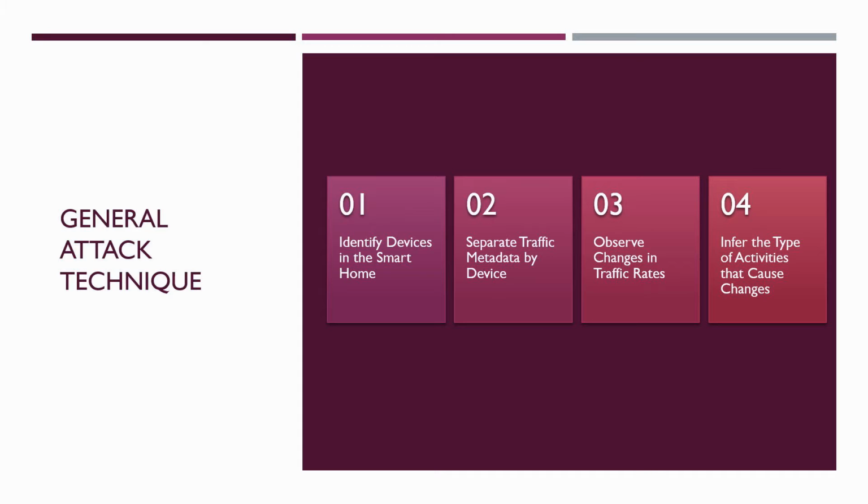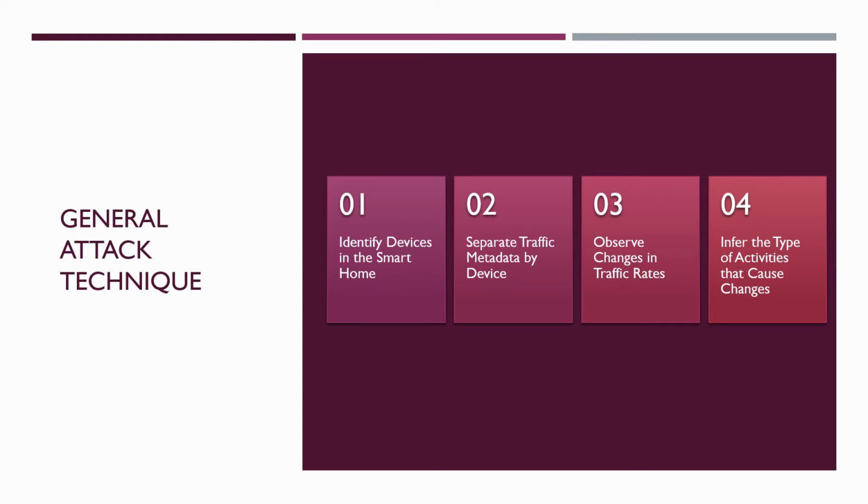In simple terms, the way that a general attack works is that the adversary identifies devices in the smart home and separates traffic metadata by device. The adversary then watches changes in traffic rates to determine the timing of user activities. Most interactions occur at distinct times or over short periods, causing noticeable spikes on bandwidth graphs in between longer periods of no interaction. Such an example is turning on a light bulb.